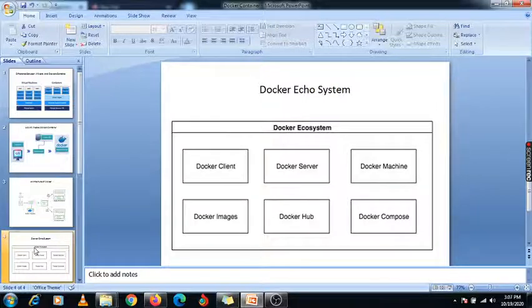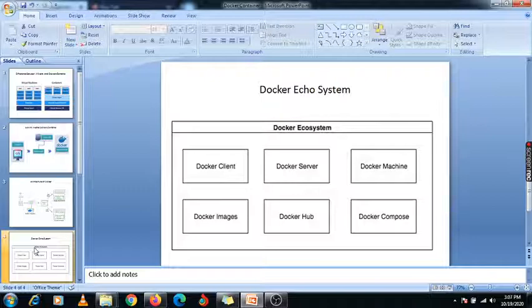Docker server is your engine, the Docker engine. The Docker client is like a client agent, meaning whatever nodes are available, in our case containers, that container will connect to your base server using this Docker client.